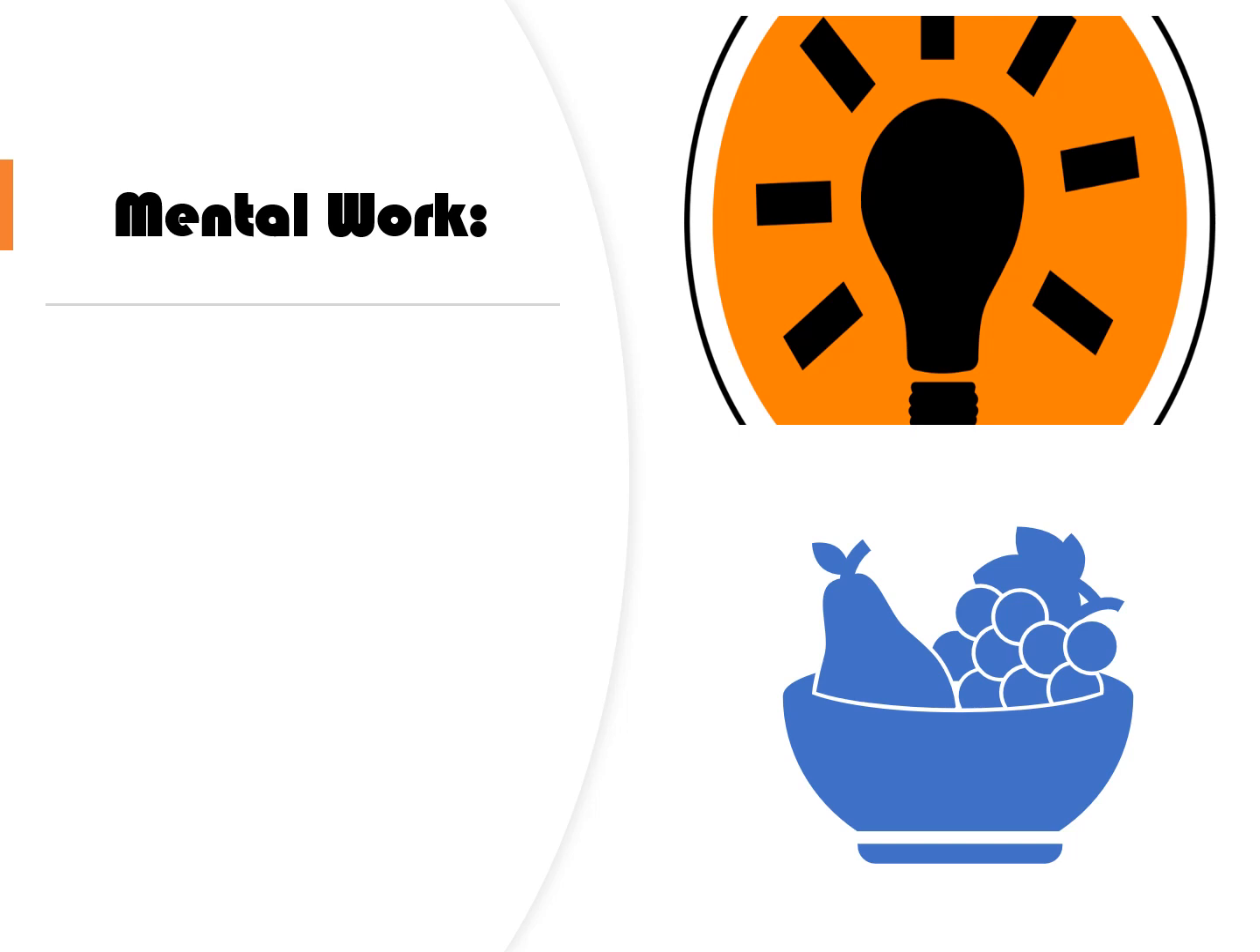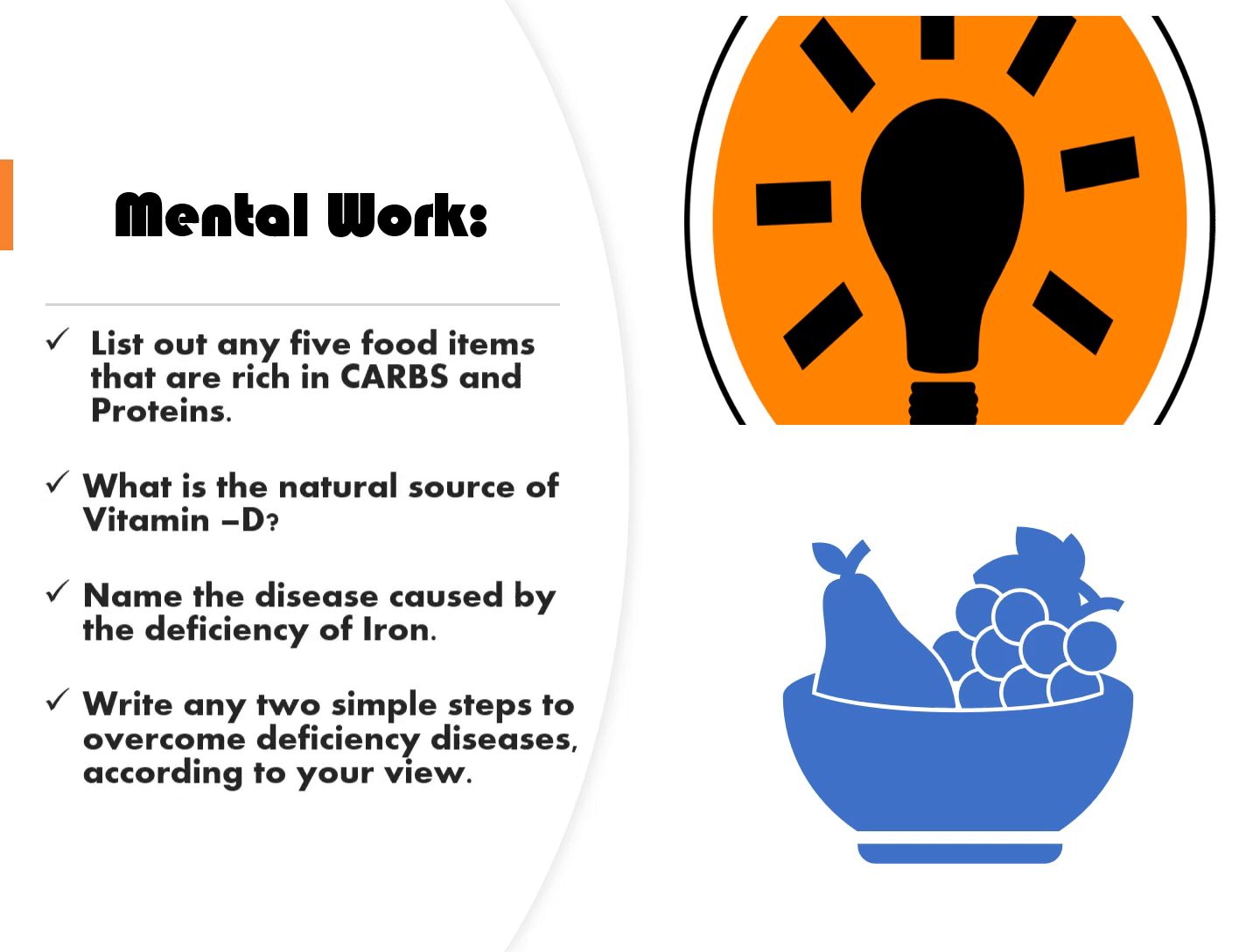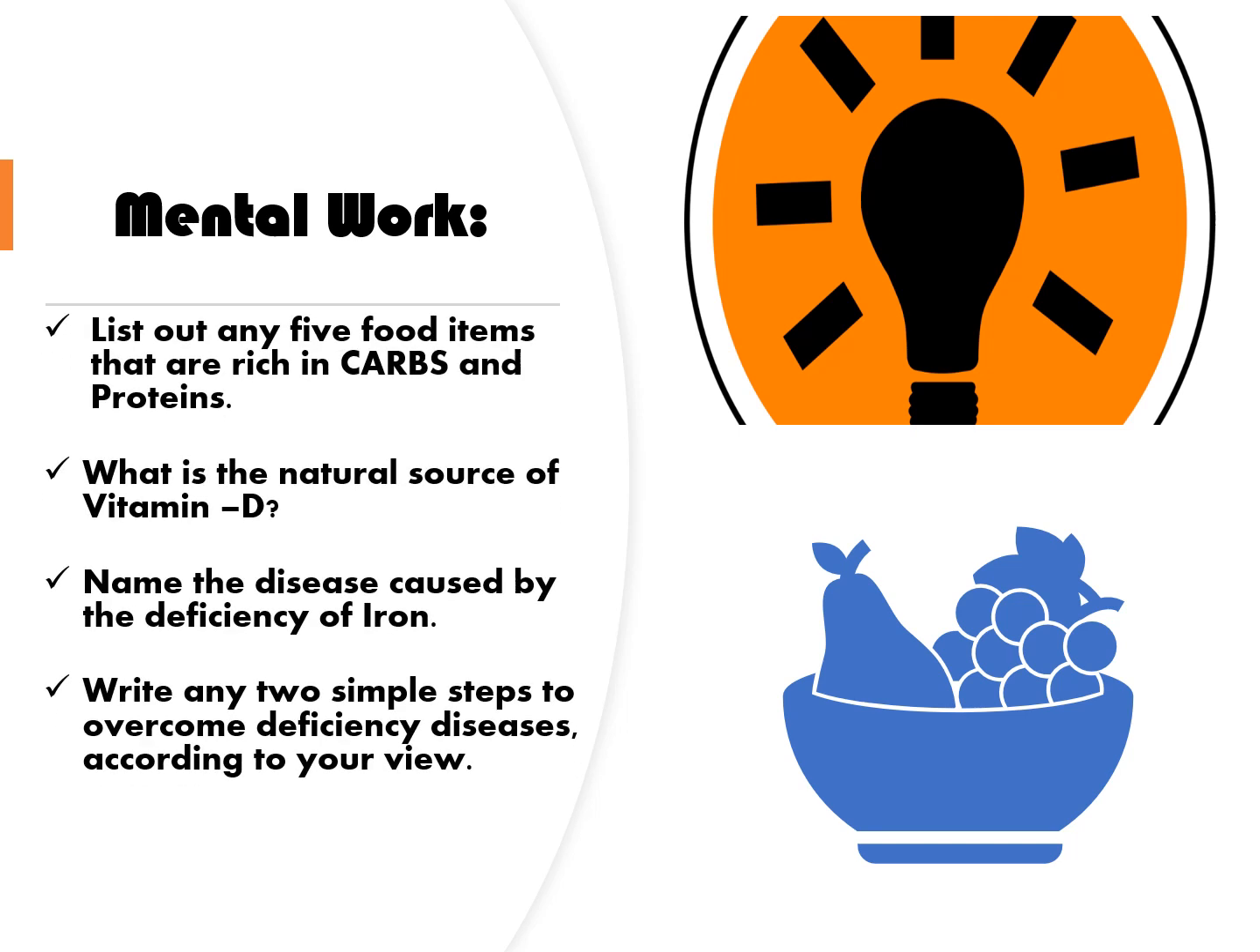Now time for brain work. List out any 5 food items that are rich in carbohydrates and proteins. What is the natural source of vitamin D? Name the disease caused by the deficiency of iron. Write any 2 simple steps to overcome deficiency diseases according to your view.